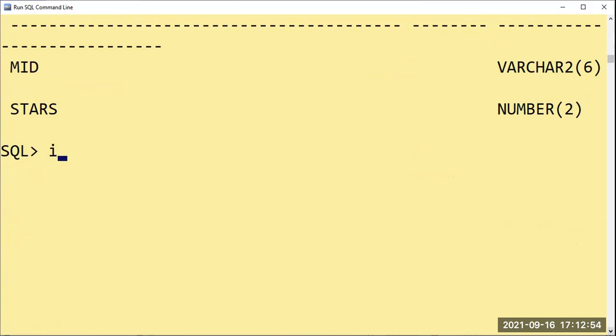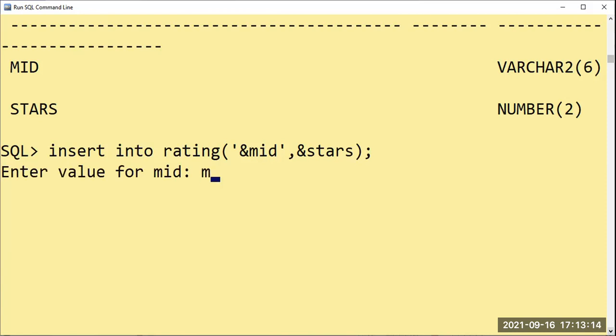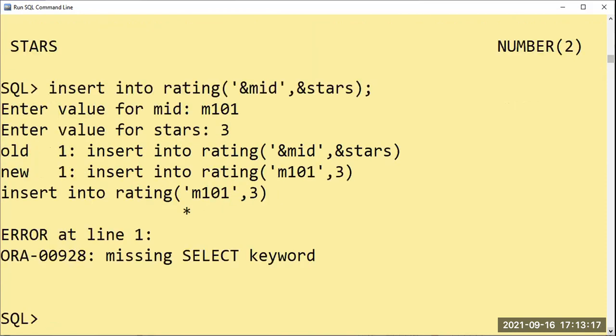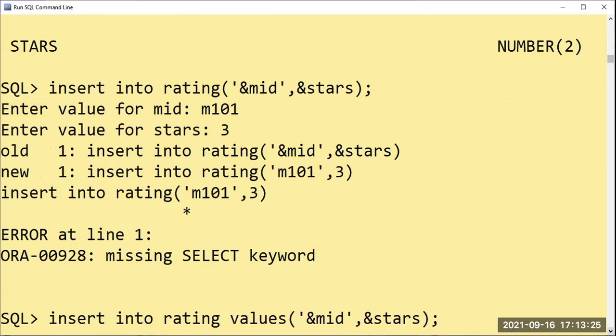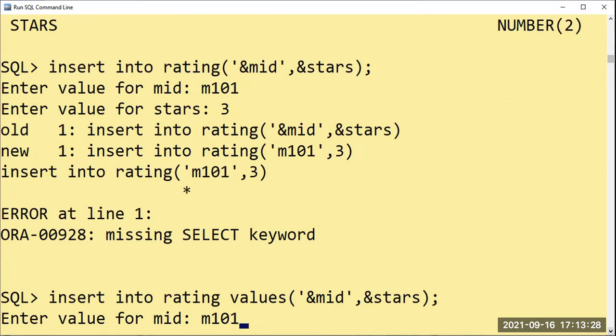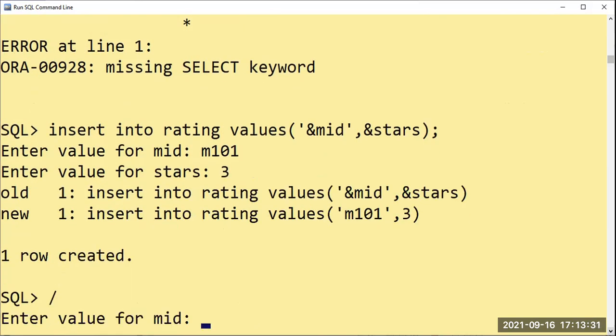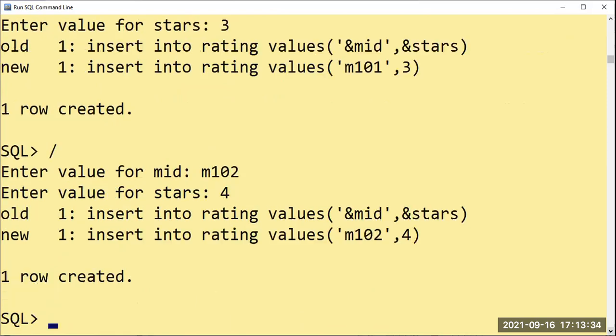Okay, so I'll just say insert into rating, single quote ampersand ID. Ampersand, no, that was a number. Star. So I'll just say M101, 3. Why? Okay, values I have not given. You're always in a hurry. You don't do that. M101, 3. M102, 4.